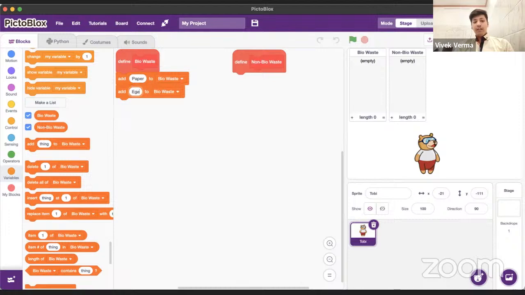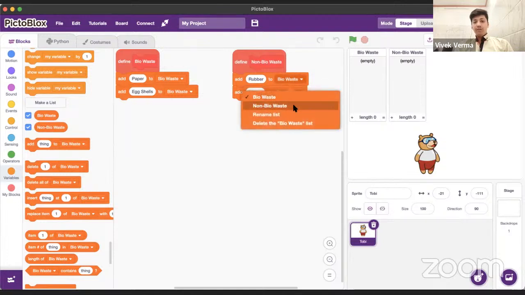What else? Egg shells, sorry, can be bio waste. Okay, non-bio waste, I'm going to add rubber, and I'm going to add plastic. Of course, I have to select non-bio waste over here. Then only it will be coming up.